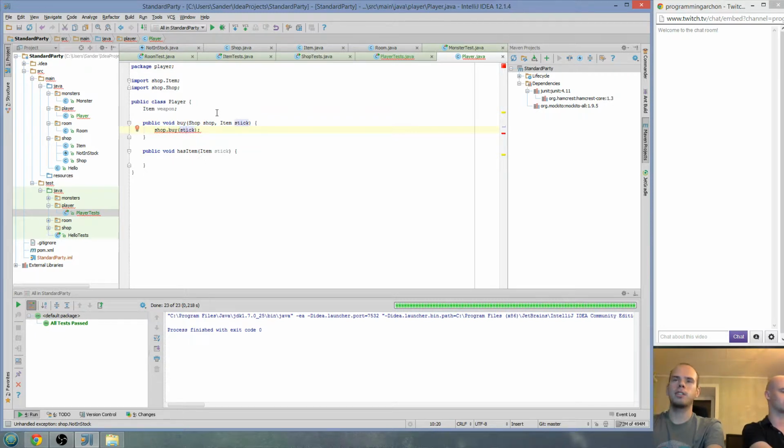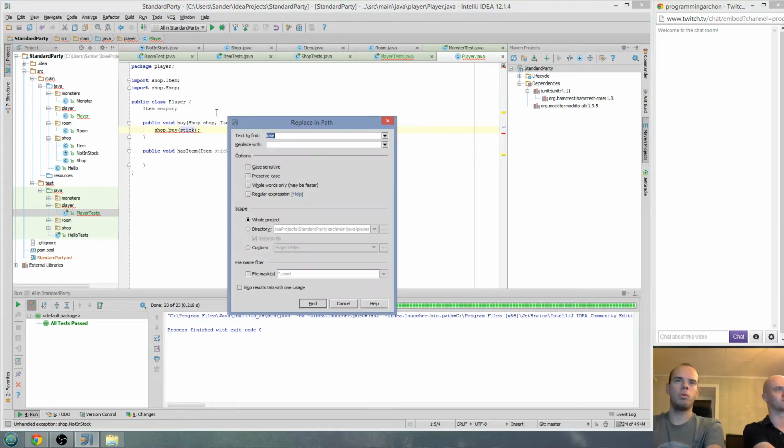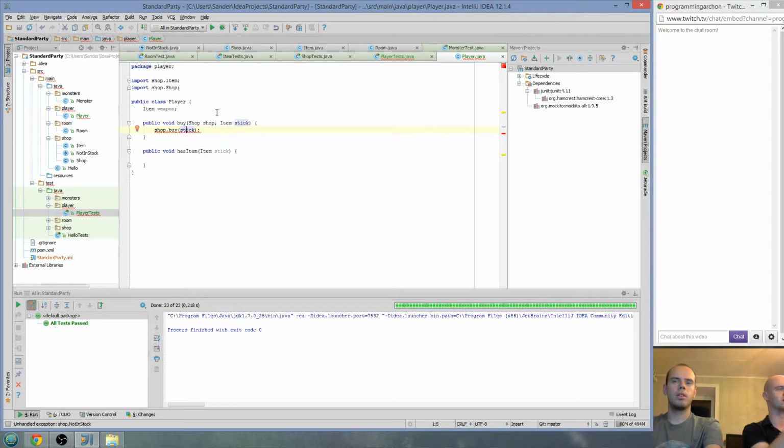Oh, I mean, okay, it's an item or weapon, or what do you mean? Yeah, item. Oh yeah, right. So it's an item. That's better. This buy is really this. Okay, the player is going to buy, the shop is going to lose the item.